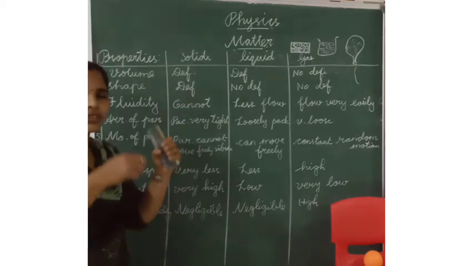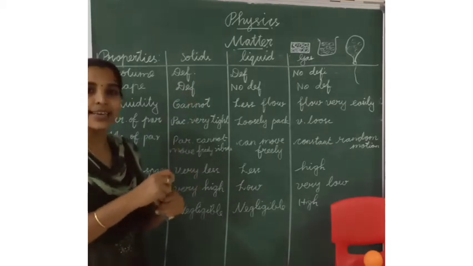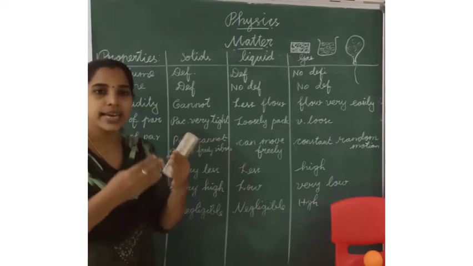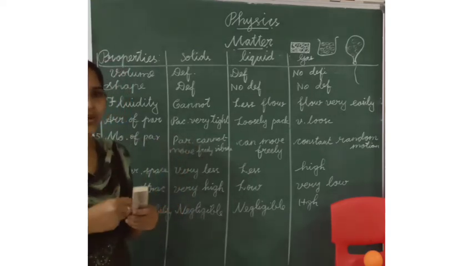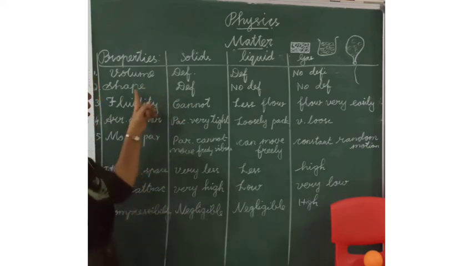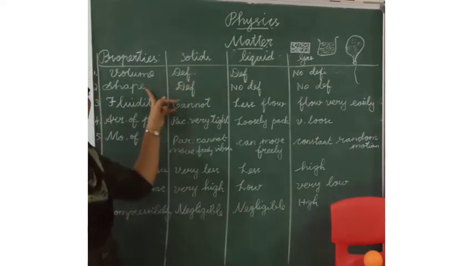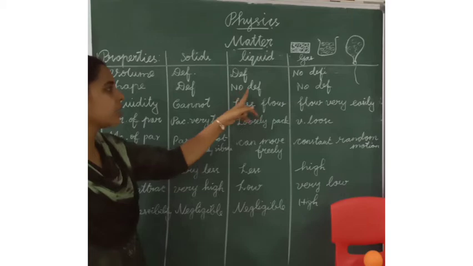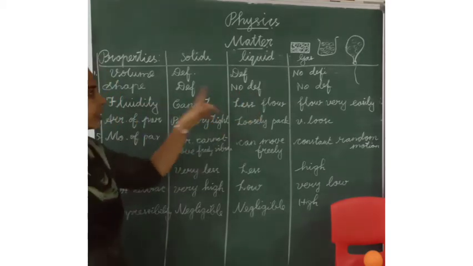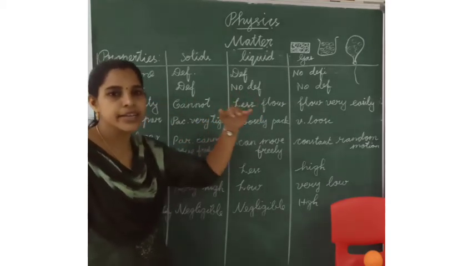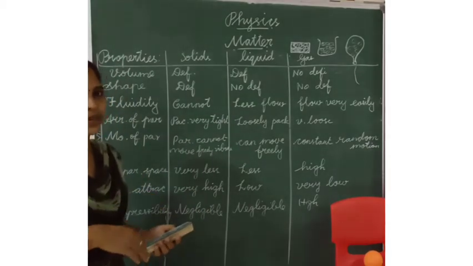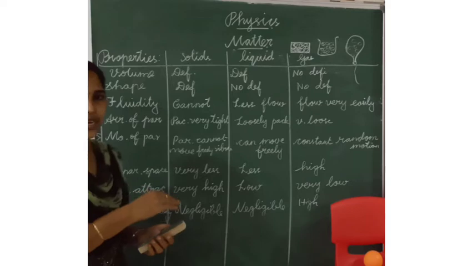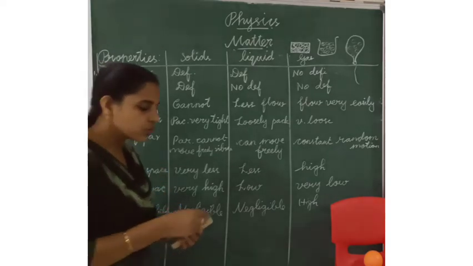When we apply tight pressure or force, solids can change, otherwise they have definite shape. Liquids don't have definite shape. They take the shape according to their container.